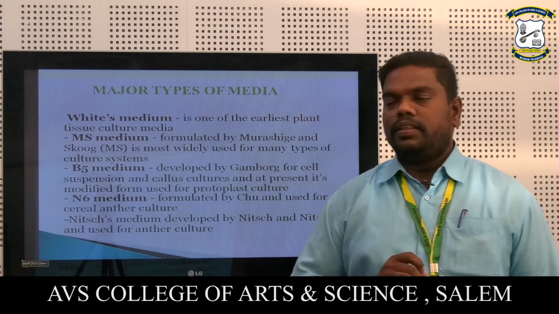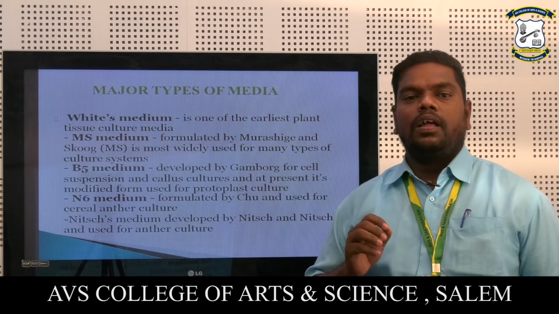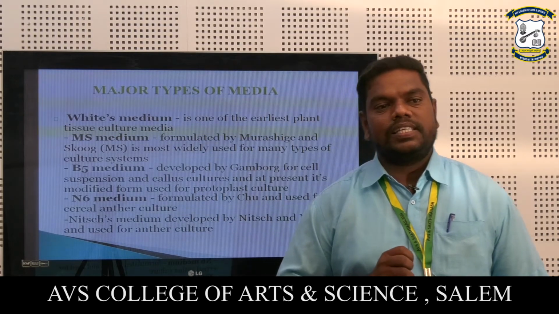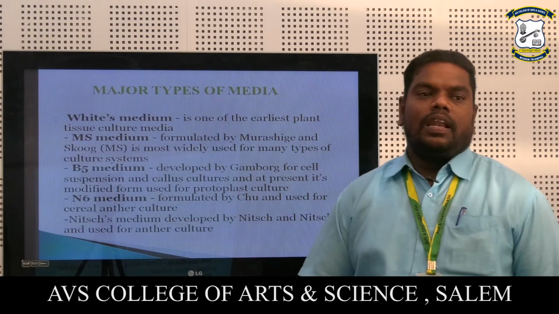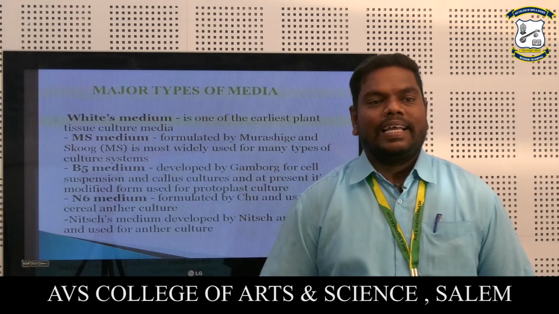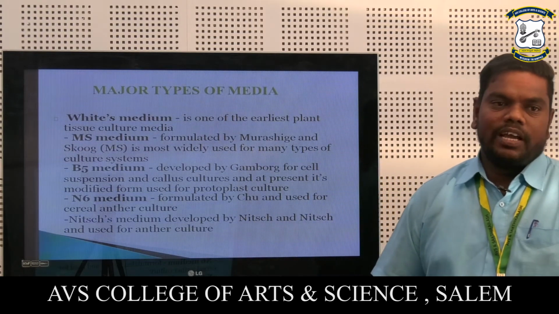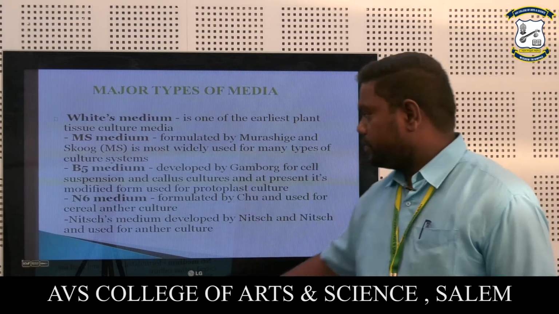Then B5 medium, developed by Gamborg for cell suspensions and callus culture, with a modification used for protoplast culture. Next is N6 medium, formed by Chu and used for cereal culture. Then Nitsch medium, developed by Nitsch and used for anther culture.